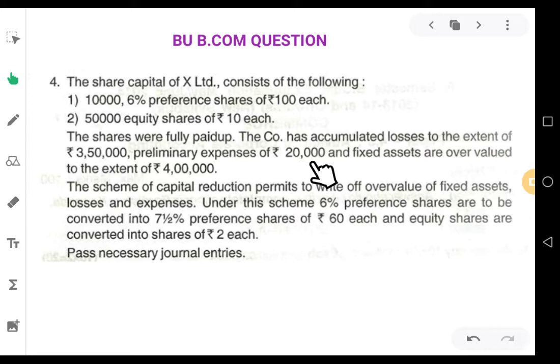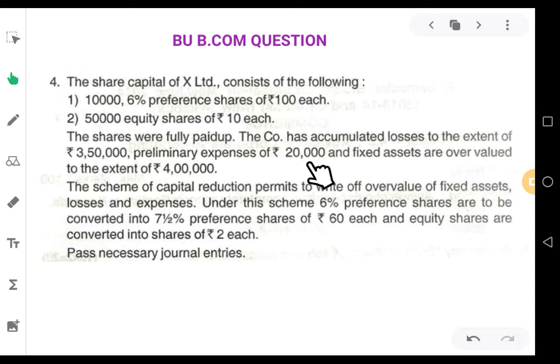See, preliminary expenses, until and unless the business is going smoothly, will be treated as amortized or deferred expenses. That means it will be shown on the asset side of the balance sheet and written off on a percentage every year.